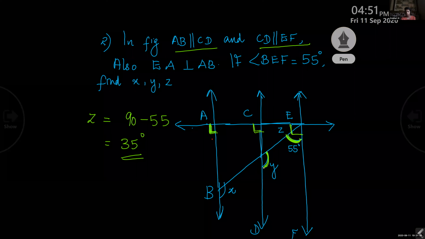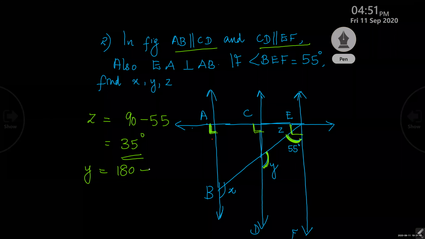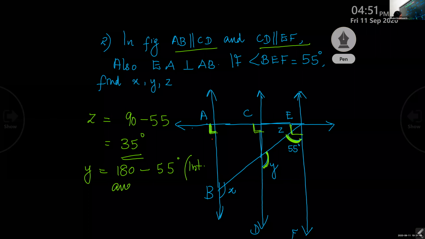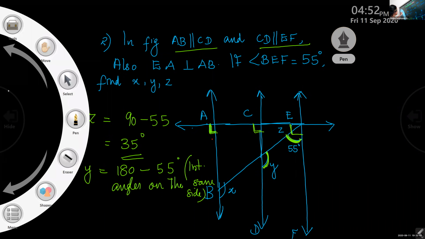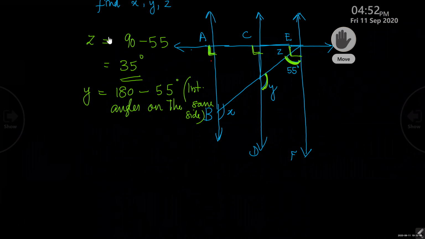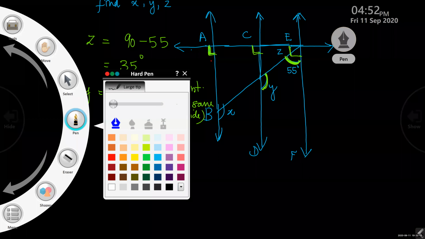Yes, ma'am. So we have to subtract from what? 180. We have to subtract from 180 minus 55. Reason: interior angles on the same side of the transversal. And what is the answer, children? Y equal to 180 minus 55, and what is the answer? 125. Yes, children, 180 minus 55 is 125.